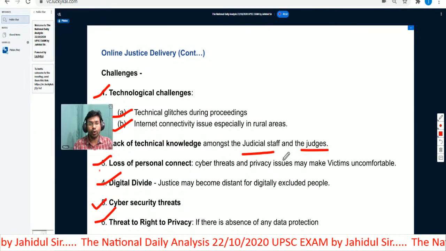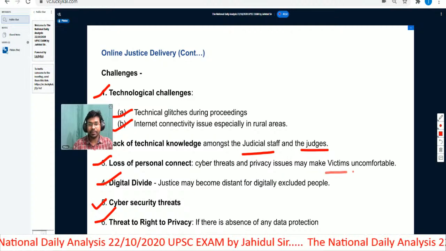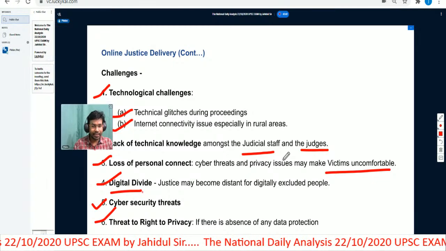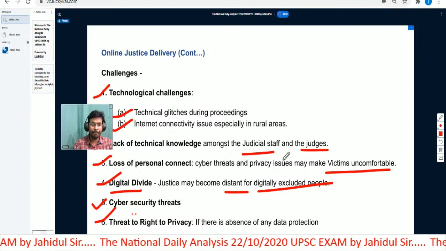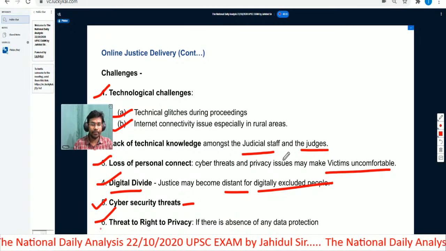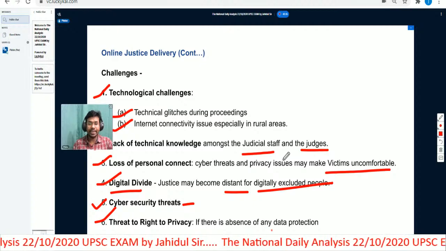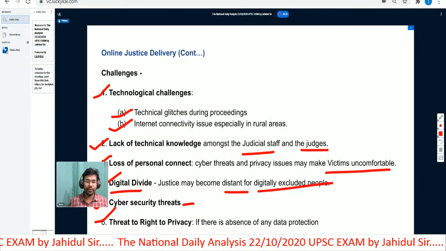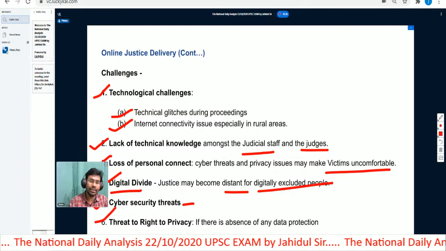Then it may lead to loss of personal connect. Cyber threats and privacy issues may make victims uncomfortable. Apart from this, the digital divide is another issue. Justice may become distant for digitally excluded people. Cyber security threats are also associated with online justice delivery. Then there is a threat to the right to privacy if there is absence of any data protection. If data is not being protected properly, there will be a threat to the right to privacy. So these are the challenges that we may face in online justice delivery.